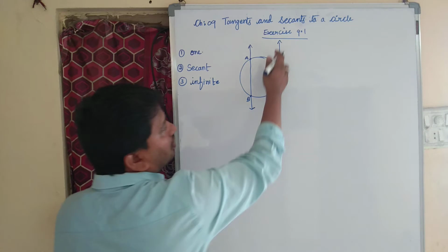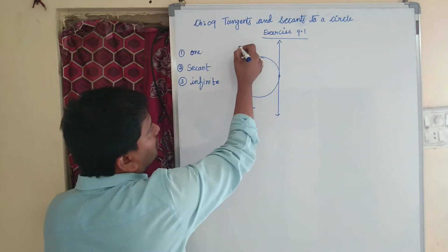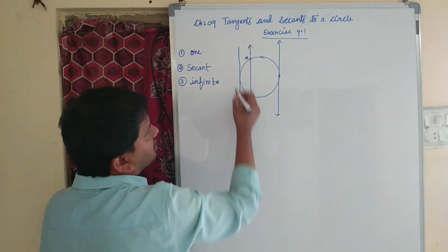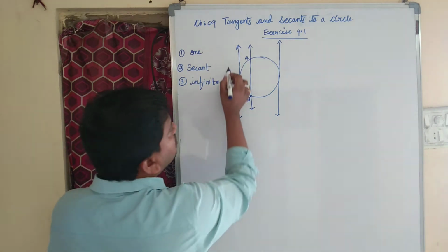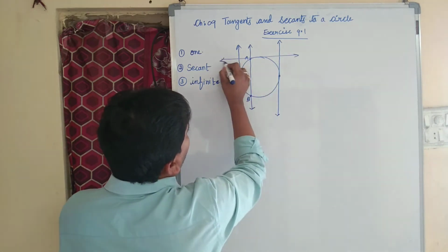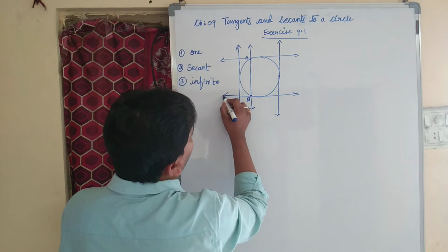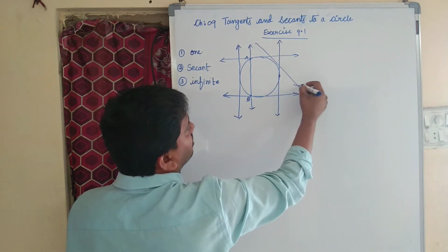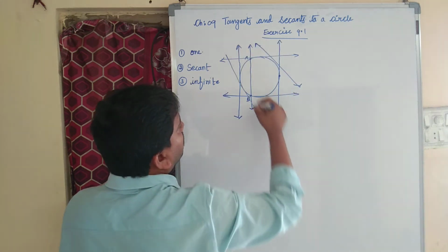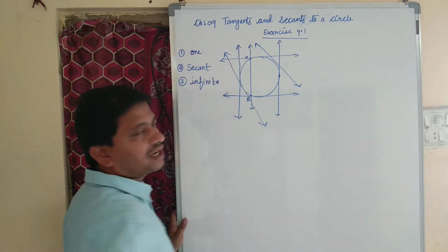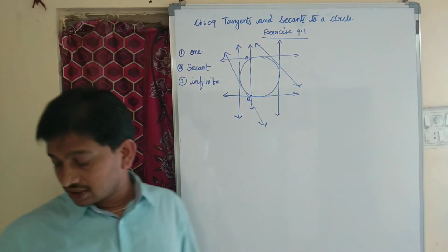Suppose you see, this is the given tangent. This is parallel to the given tangent. Suppose this is the given tangent, parallel to this we can draw one more tangent like this, right? We can draw infinitely many tangents.